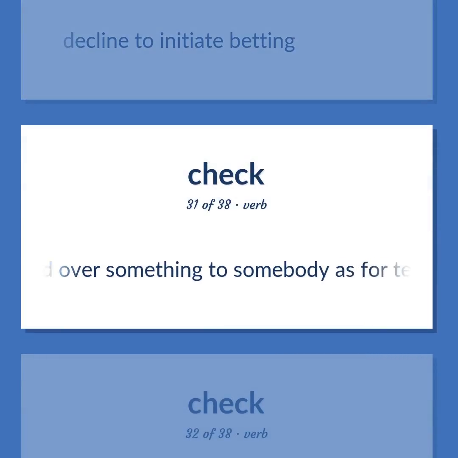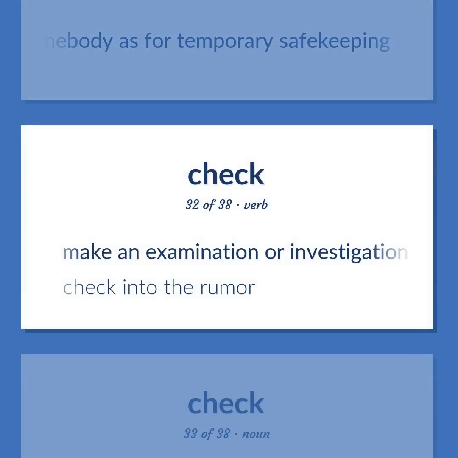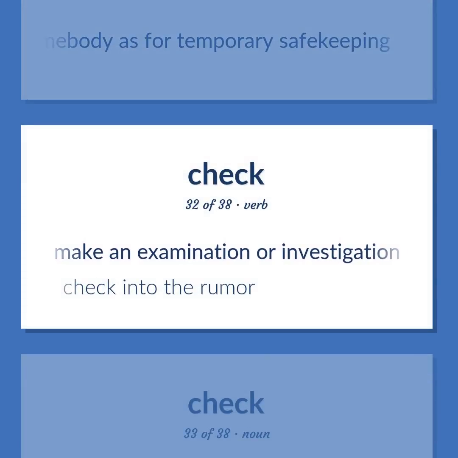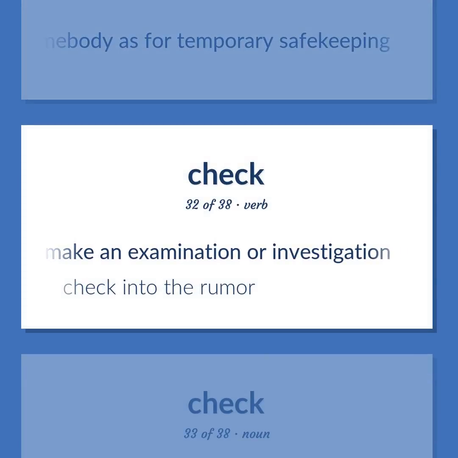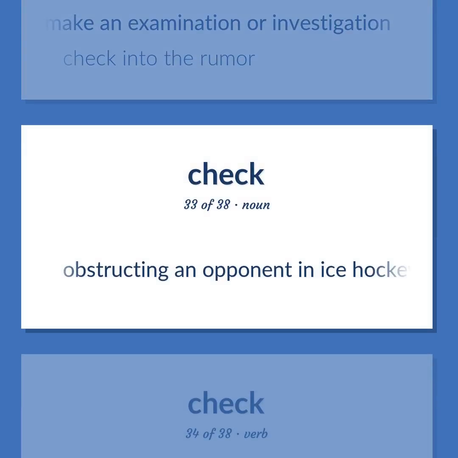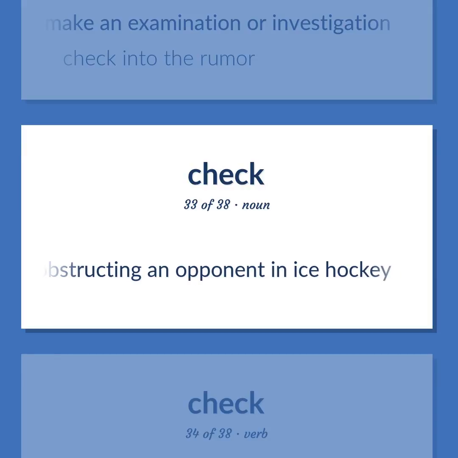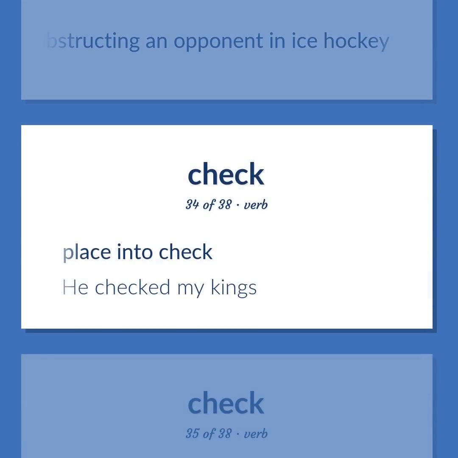Hand over something to somebody as for temporary safekeeping. Make an examination or investigation. Check into the rumor. Obstructing an opponent in ice hockey. Place into check. He checked my kings.